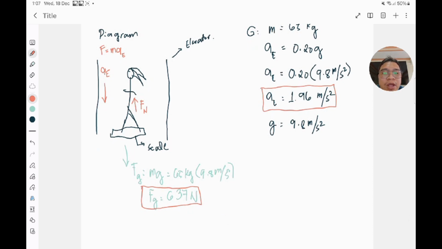Okay? So now that we have identified all of the forces that are acting on the scale due to the person standing on the elevator, we can now create an equation that will help us get the sum of all the forces along the y direction, since most of the forces lie along the y-axis.